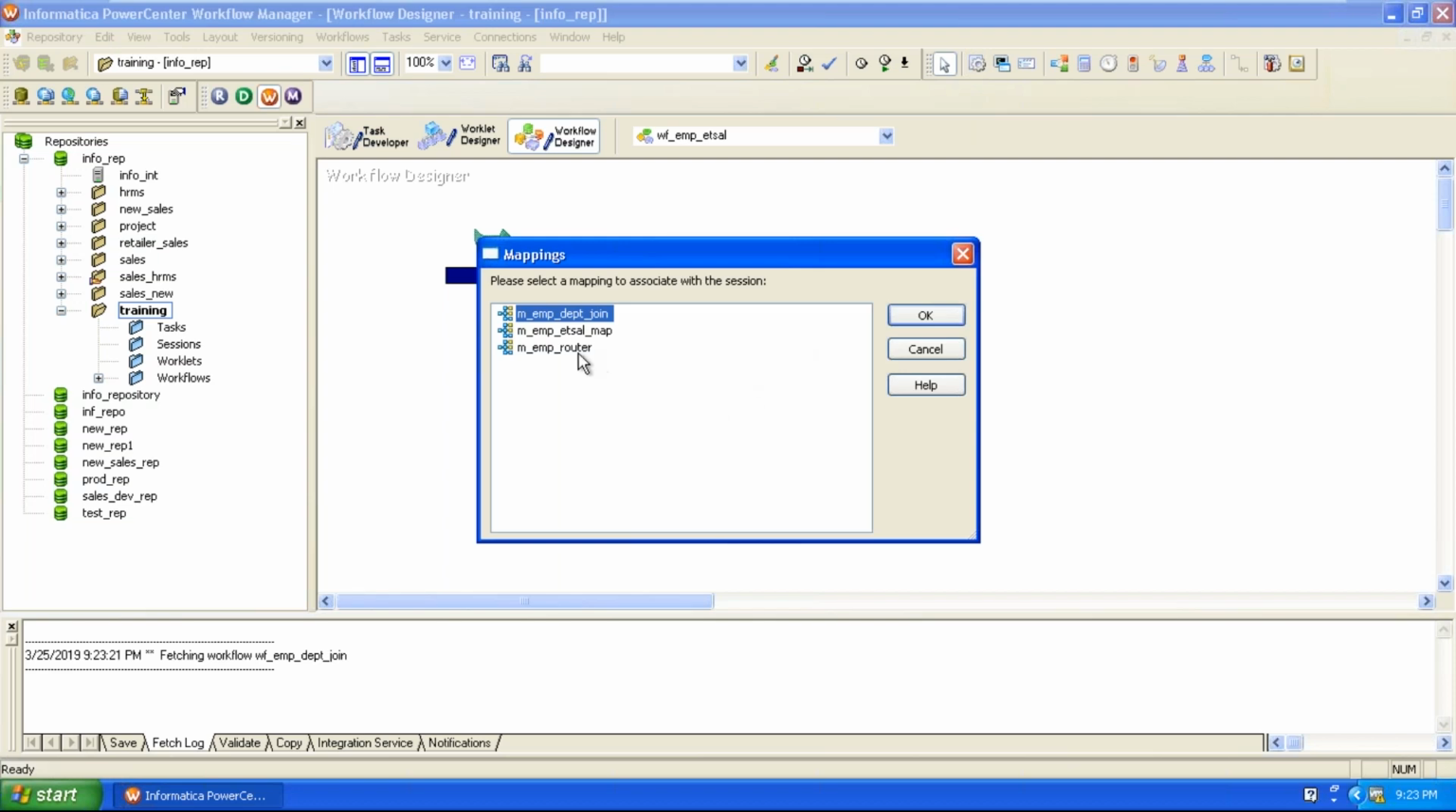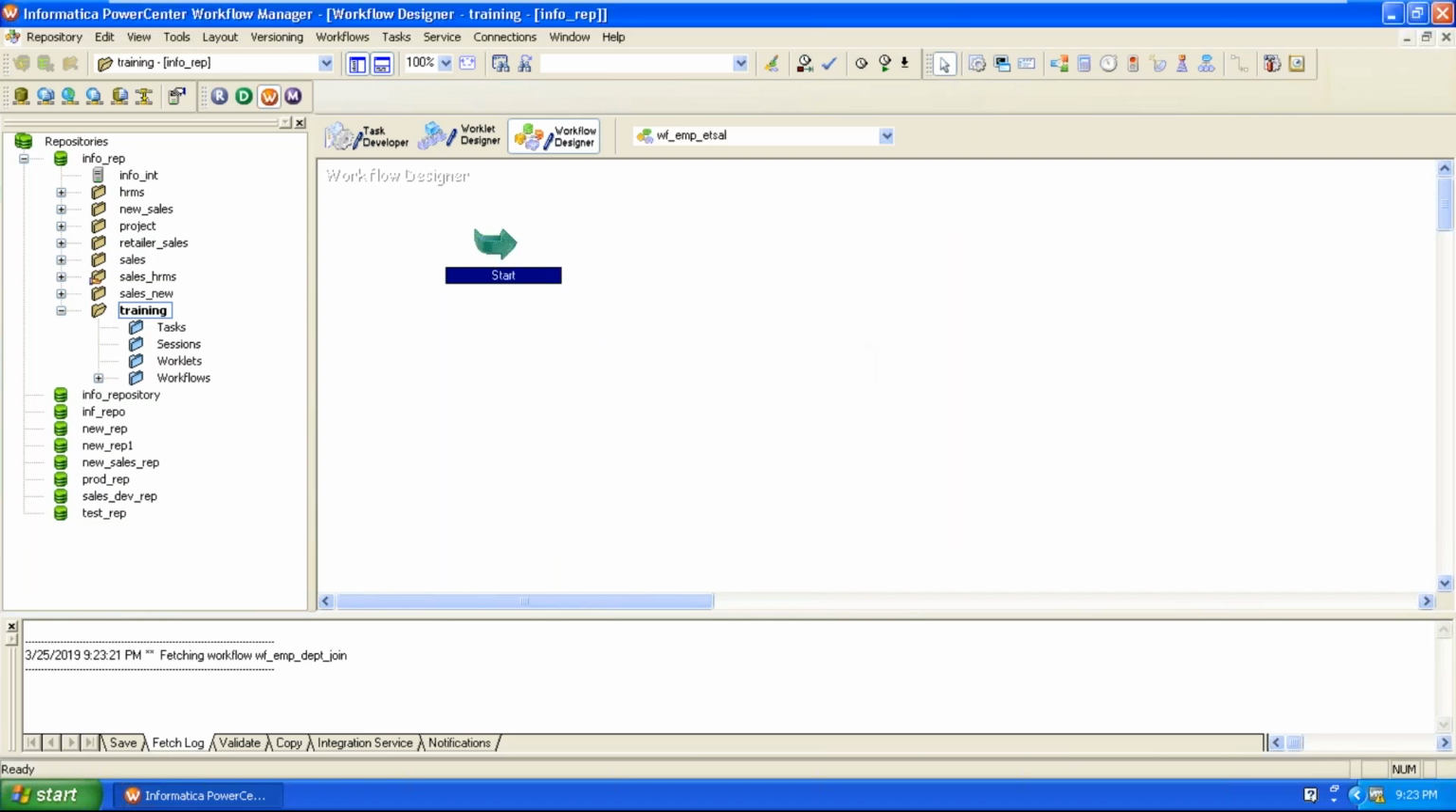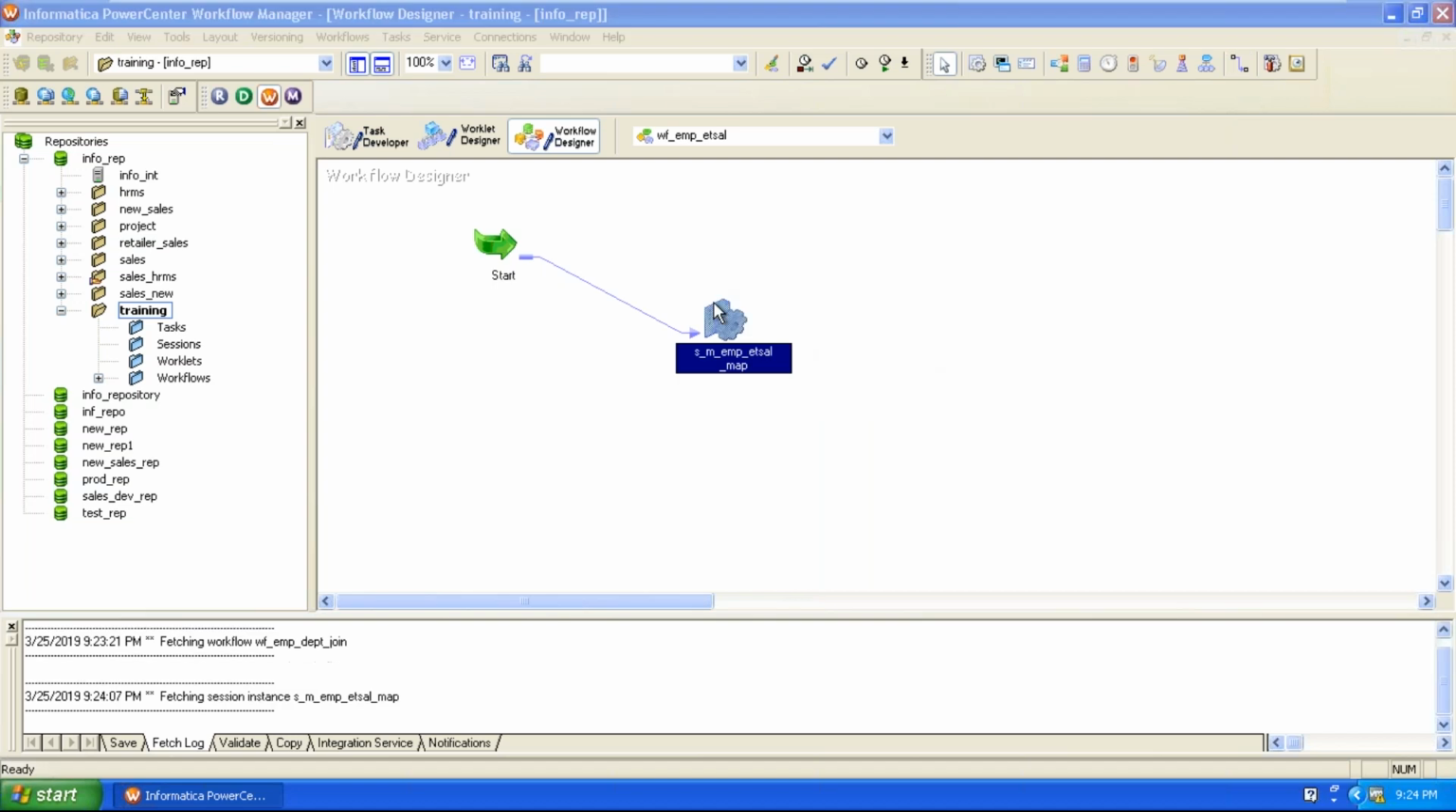So run the current map. This is our current map. Click on OK. Now the session task is created. Now what is the next step here? We can link the start task with the session task by using the link task like this. Once the link is established, double click on the session task and go to the mapping tab.